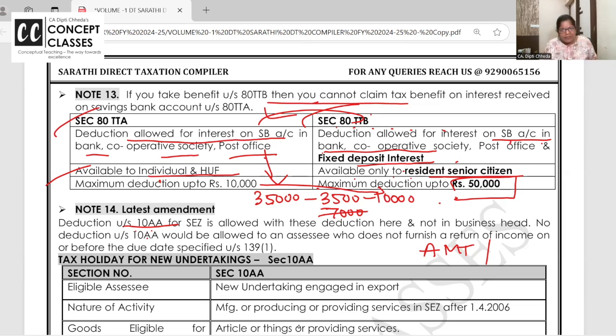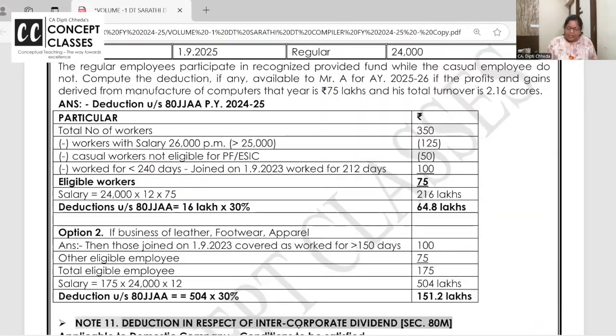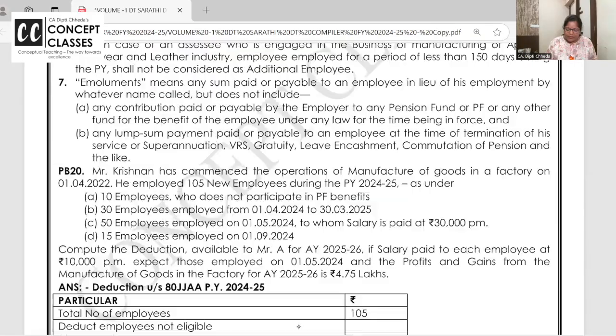Are you all with me? Post office saving account, single account, up to 3,500 interest is exempt. Joint account, up to 7,000 interest is exempt. And above that, this 10,000 deduction is there. Okay. Right. Now the last one we are doing here.